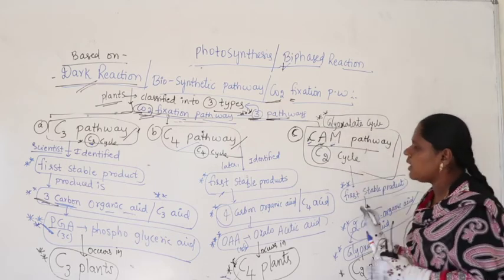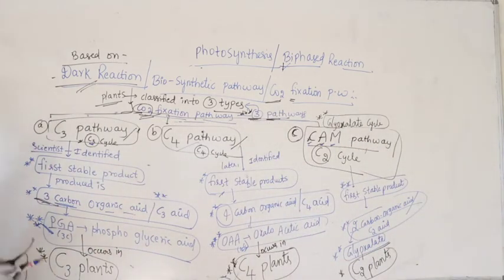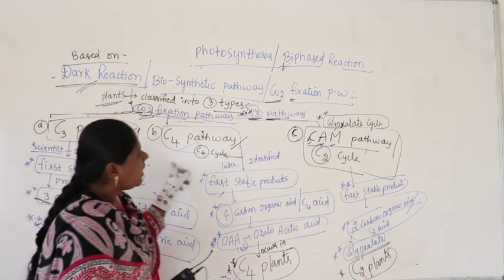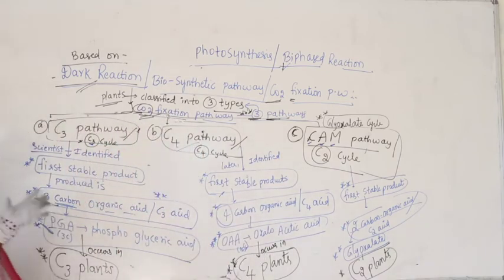So, these are different pathways which we have to remember in terms of carbon dioxide fixation. This is very, very important. From here we are going to begin with the C3 pathway, and later discuss in detail C4 pathway and the CAM pathway. The total chapter covers 3 pathways.